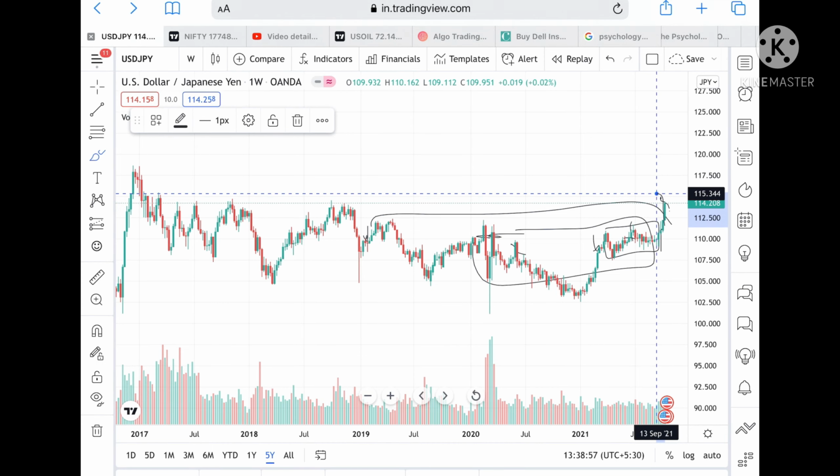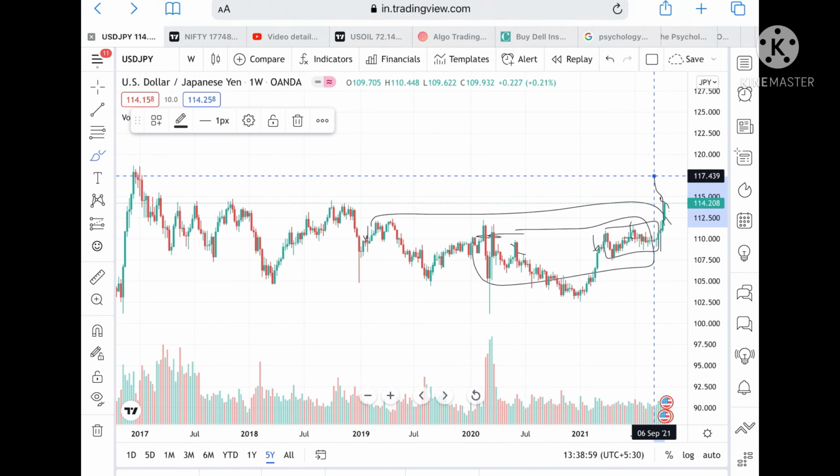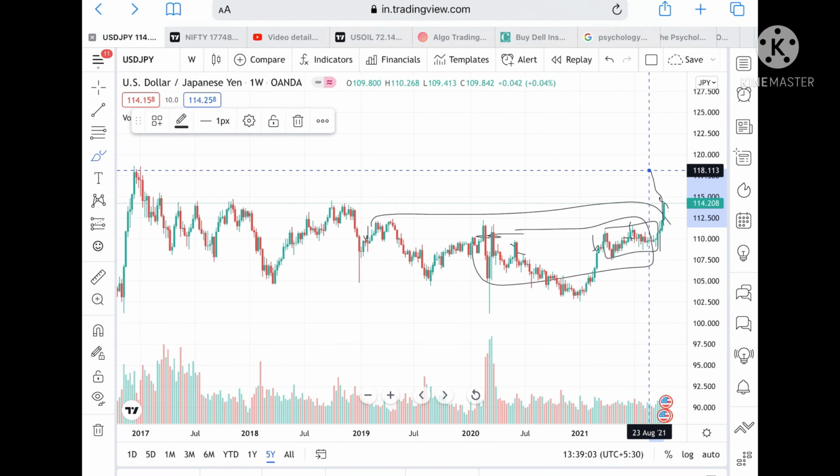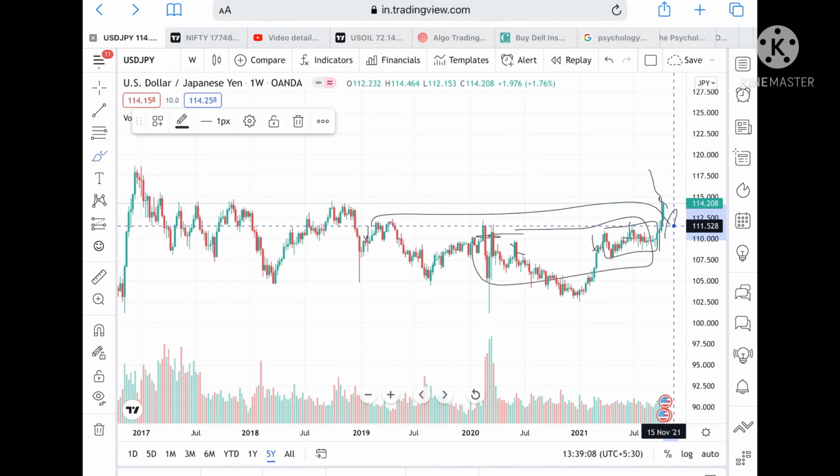and it can touch a level of 115.1494, and from there if it goes over this level, 117 also, and from there we can see it can go further upside to a level of 118, and we can see further upside. Suppose if the price doesn't sustain this level, then we can see it can go and touch a level of